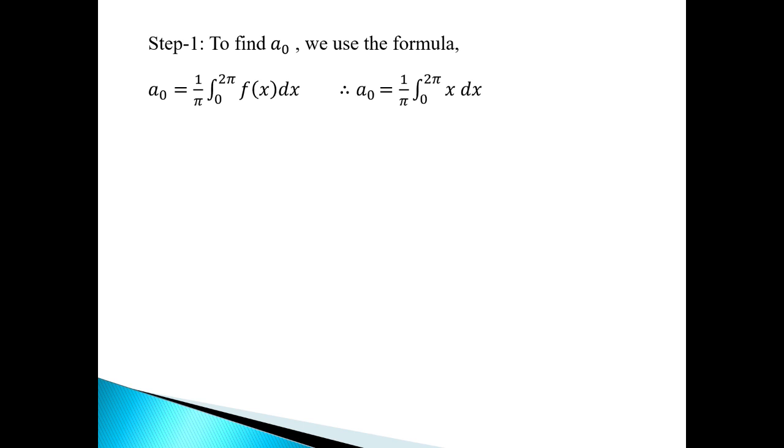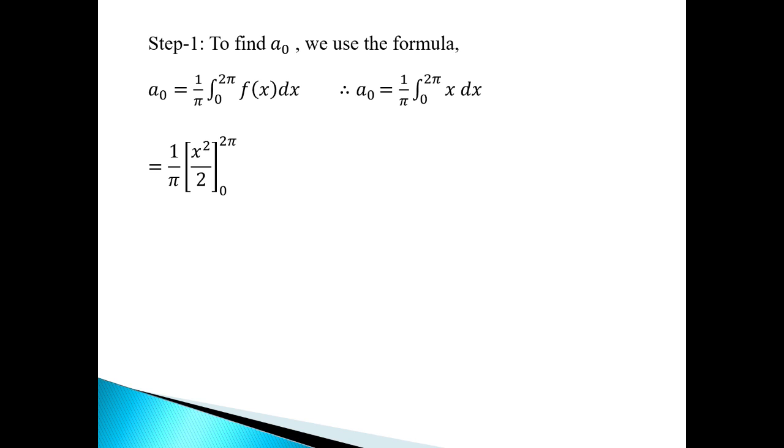Therefore a naught is equal to 1 upon pi integral from 0 to 2 pi of f of x dx, where f of x is x. So taking integration, we have 1 upon pi into the integration of x, which is x square by 2, limit from 0 to 2 pi.